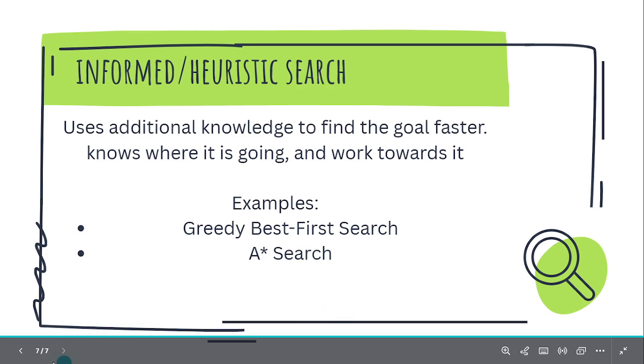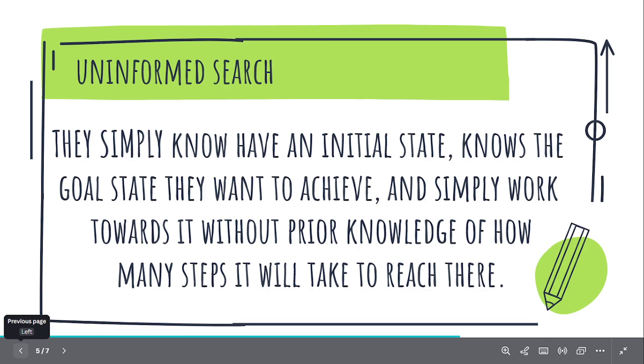So this brings us to an end. I hope you understand. We have talked about search, and we understand that search is how AI systems explore the environment or their state space to solve problems. Then we have the informed search and the uninformed search. We talked about the uninformed search as a search in which the AI system knows the initial state and the goal state, and then they just set out to go about it without any prior knowledge of how many steps it will take.